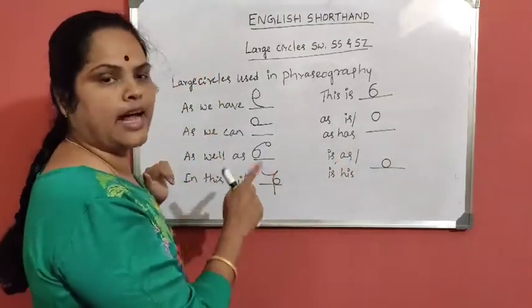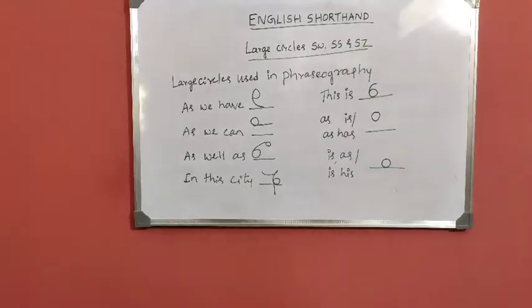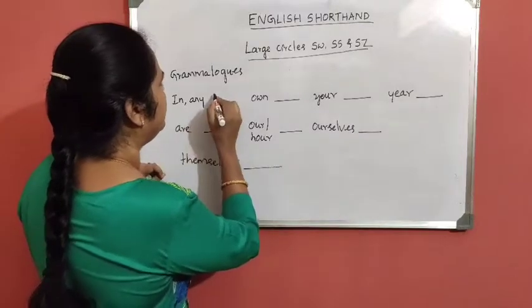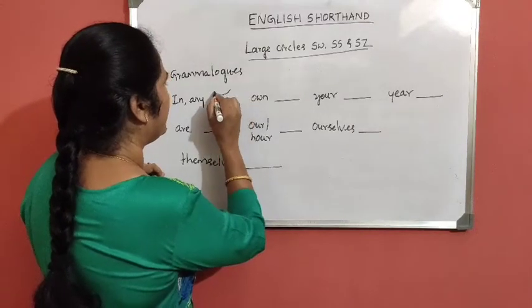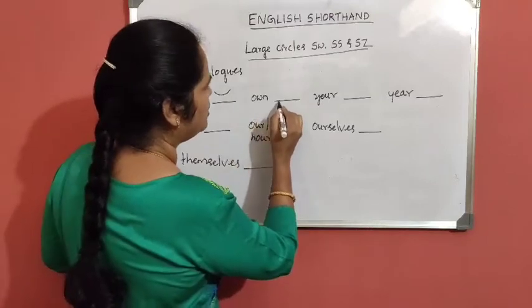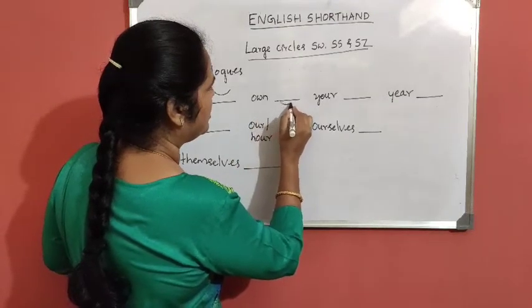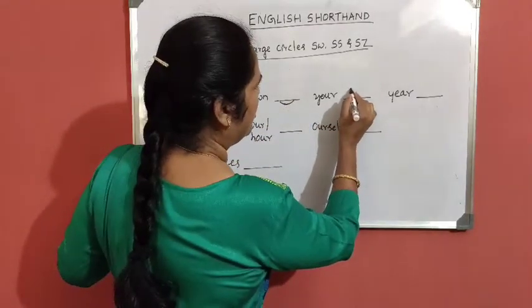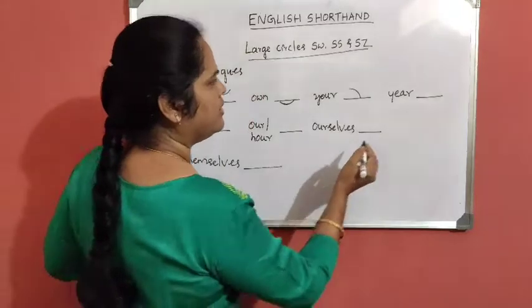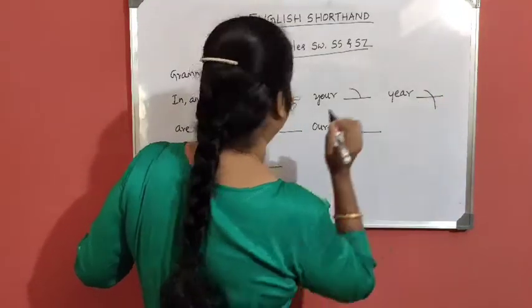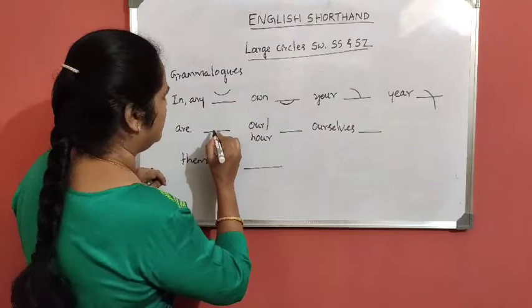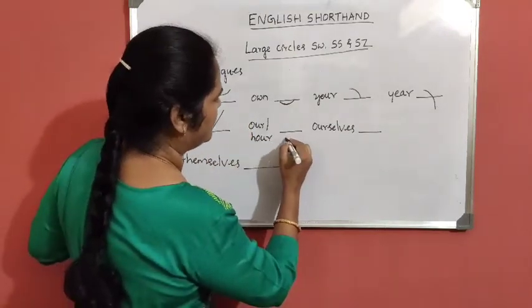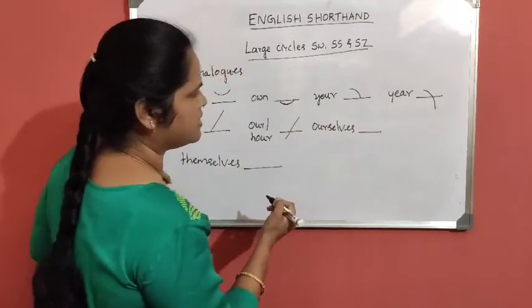Now I'll explain the grammalogs. Grammalogs of this chapter. In, any: above the line N you have to write like this. On: through the line. Then your, or, on the line. Your: through the line. Or, our: both can be written like this.